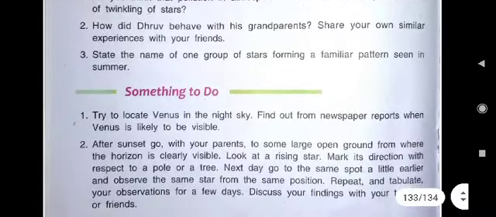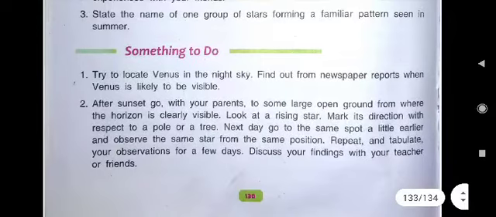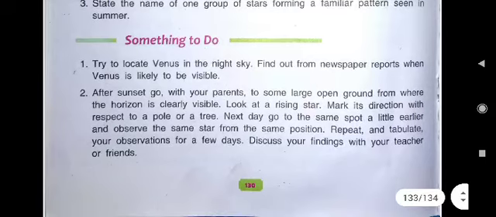But here in Something to Do, you just see what is written. Try to locate Venus in the night sky. Where will you try to locate it, children? We all know Venus is seen very low near the horizon in the sky. Find out from newspaper reports when Venus is likely to be visible. In newspapers you can find out when Venus is likely to be visible.